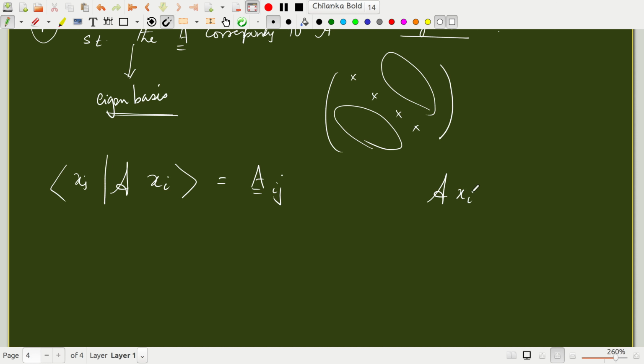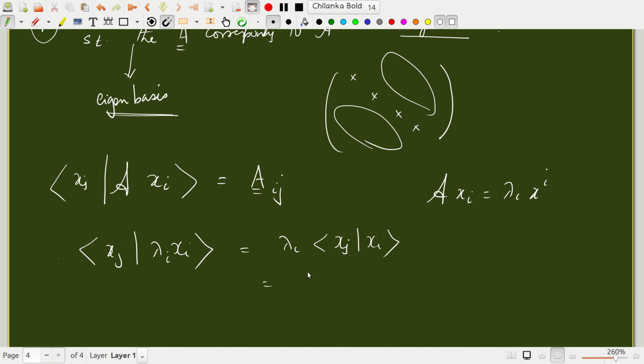Those are such that A xi is nothing but lambda i xi. Those are the eigenvectors of the operator A. That means the moment I have A xi, I can write this as lambda i xi. This lambda comes out. This is nothing but lambda i times <xj, xi>.